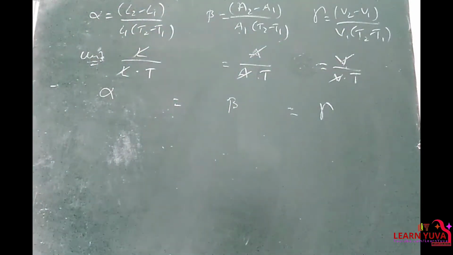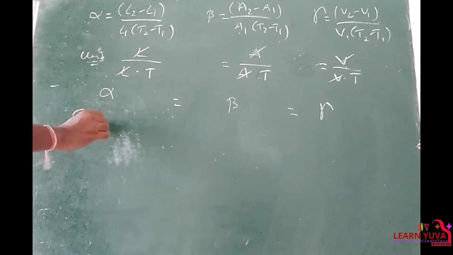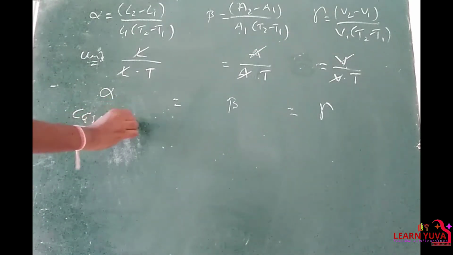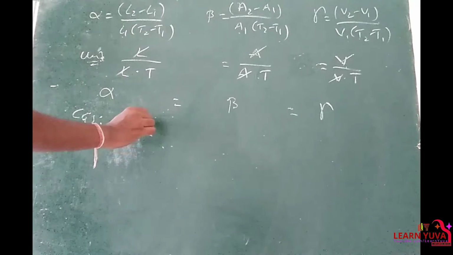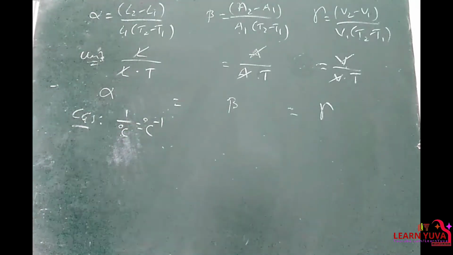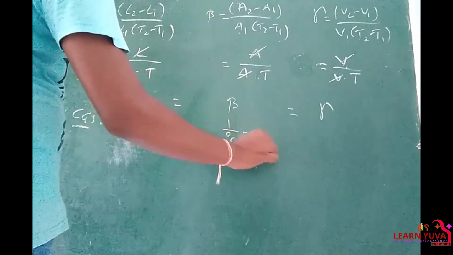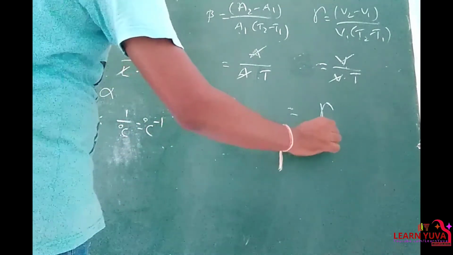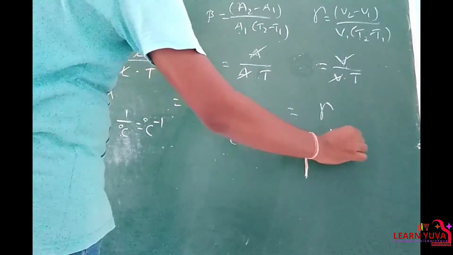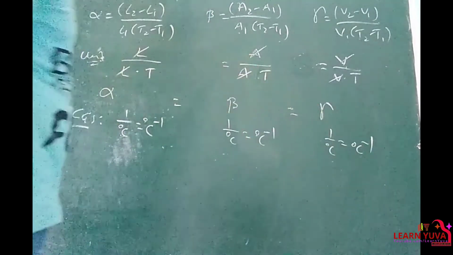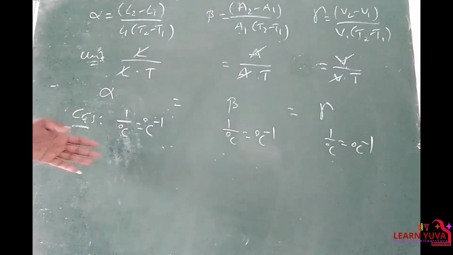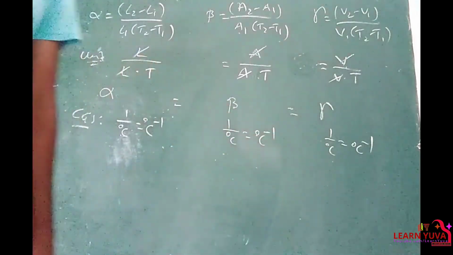So the CGS unit is 1 by degree Celsius. It is nothing but degree Celsius inverse. 1 by degree Celsius is nothing but degree Celsius inverse. So the CGS unit is the same for all the three: alpha, beta, gamma.